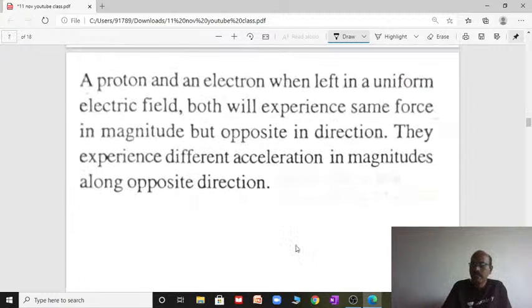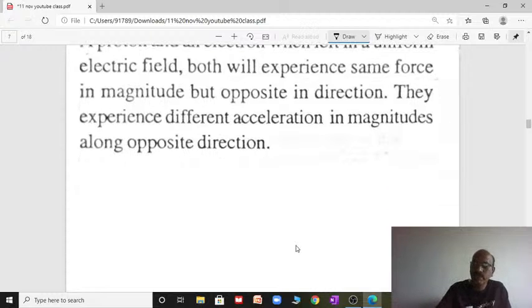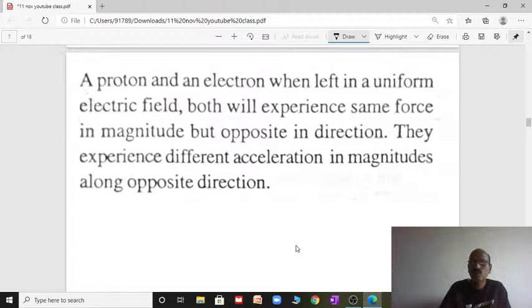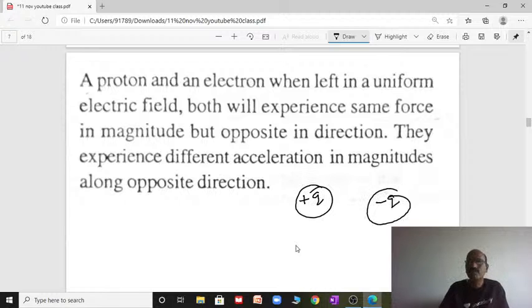A proton and an electron when left in the uniform electric field both will experience the same force in magnitude. See that? The proton, we know, is a positive charge, and the electron is negative. Both are left in the uniform electric field. Both experience a force of the same magnitude but in opposite direction, because the electron is negative and the proton is positive. They experience different accelerations because their masses are different, right?